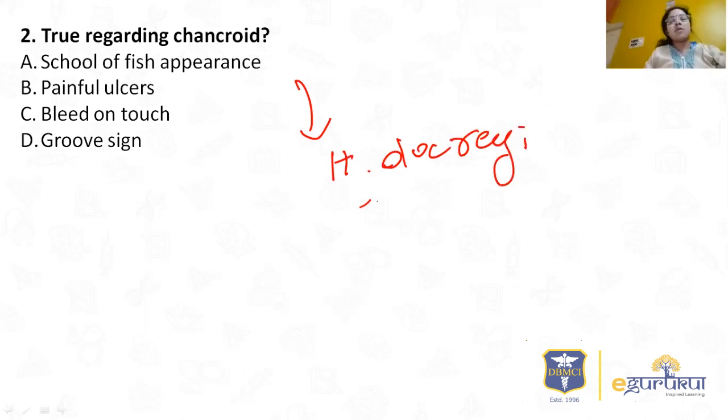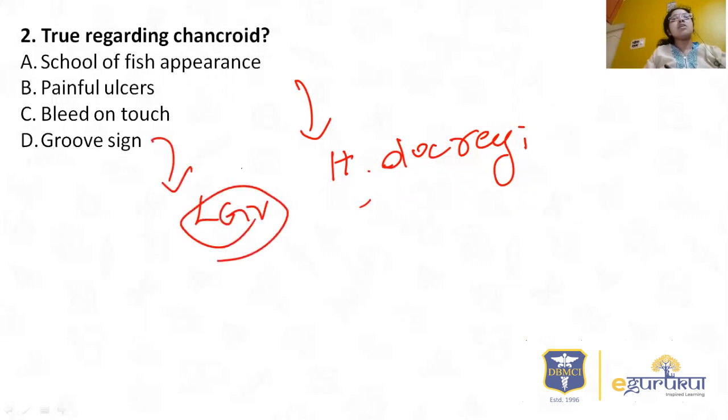Painful ulcers, yes, obviously painful ulcers are seen, and bleed on touch. Yes, sometimes when you manipulate the ulcer, it can bleed on touch, but bruise sign is seen in LGV. So all the three options could be right in this. So whenever you manipulate the ulcer, it can bleed. So don't think that only granuloma inguinale ulcer will bleed on manipulation. So these all three options are right.